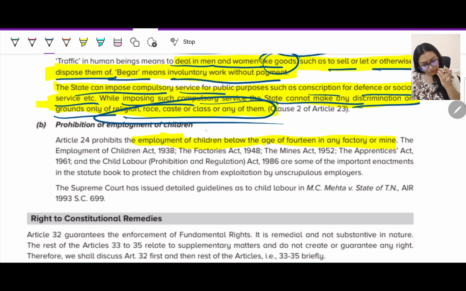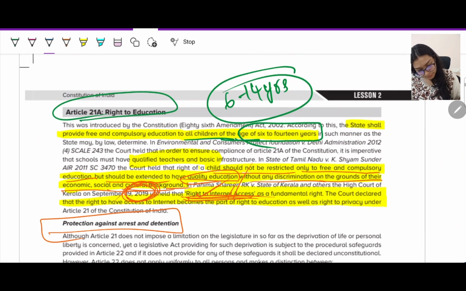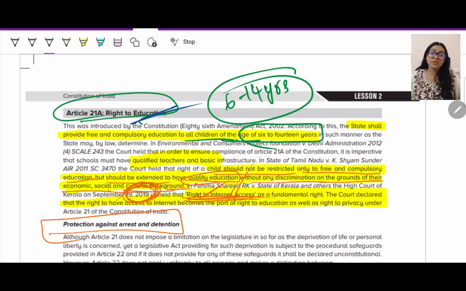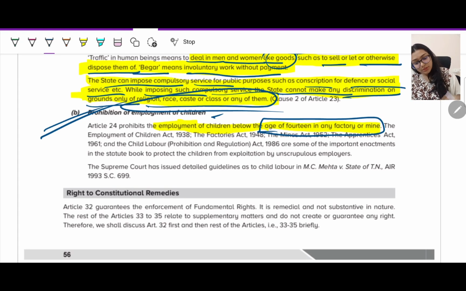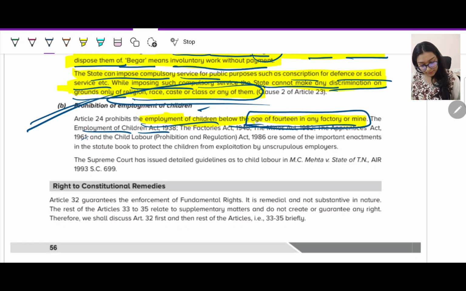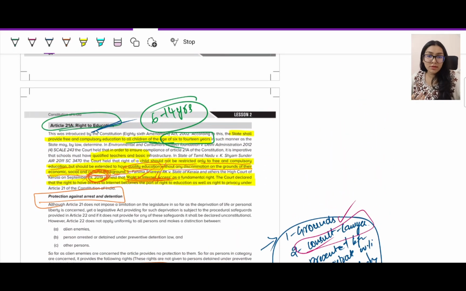Right? Prohibition of employment of children below the age of 14. Now if you connect this with education, because till the age of 14 we are saying you should have the right to education. Only after that you should be in a position to go and work as an employee in any employment. So employment of children below the age of 14 in any factory or mine is not allowed, under the Employment of Children Act 1938. That's it with your fundamental rights under the Constitution of India.